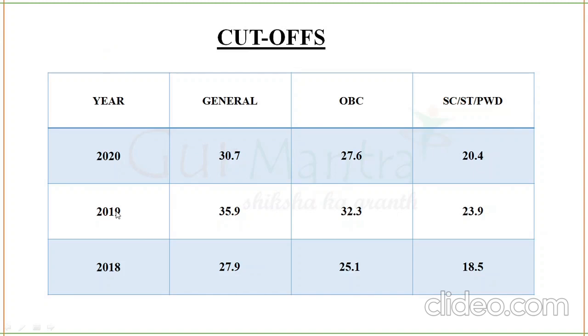You see, from 2019 to 2020, the cutoffs have decreased. Basically, cutoff is nothing but the minimum requirement for you to qualify the exam. And the cutoff depends upon the difficulty of the exam. If it is an easy exam, you'll have a higher cutoff, and if the exam is difficult, you will have a lower cutoff. Also, it depends upon the number of students writing the exam. So this is all about cutoffs.